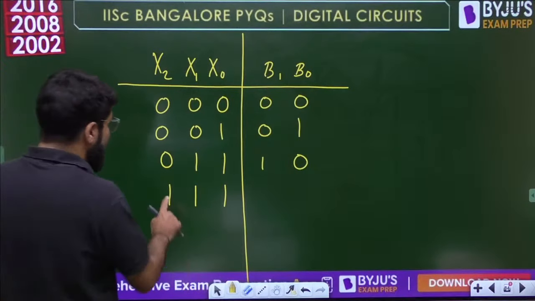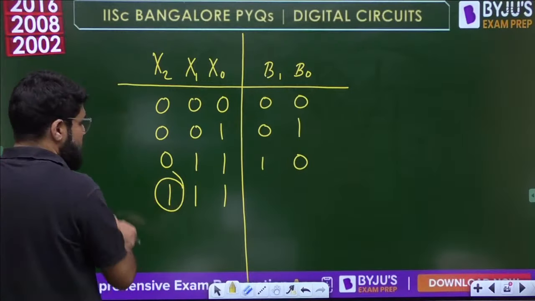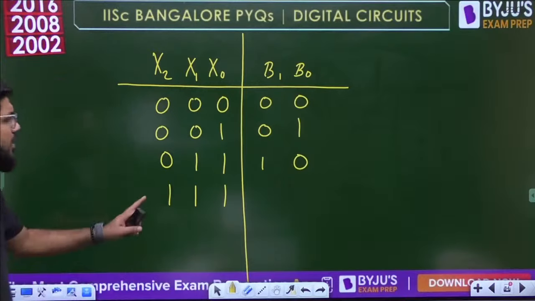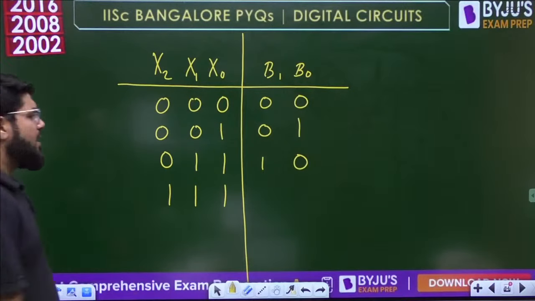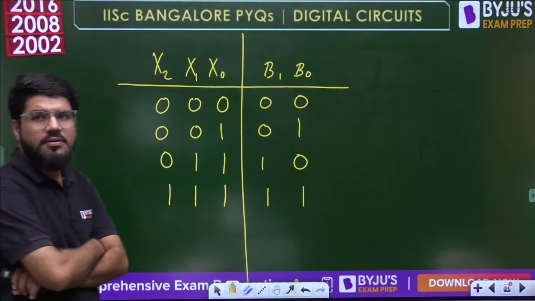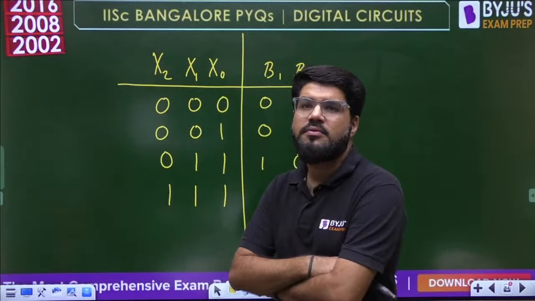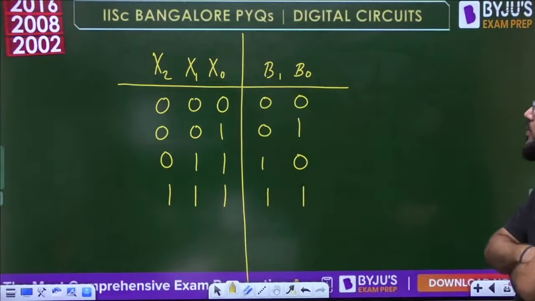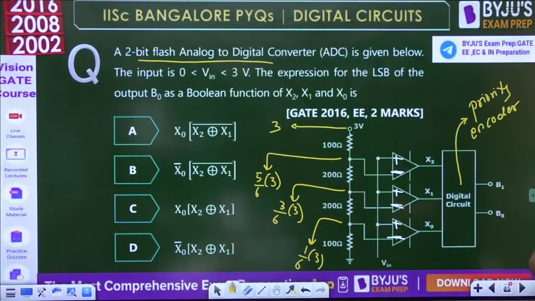And then finally for 1 1 1, the highest priority is x2, and it will give the output corresponding to the highest priority input, and that is 1 1. That is 1 1, right? This gives B1 B0.